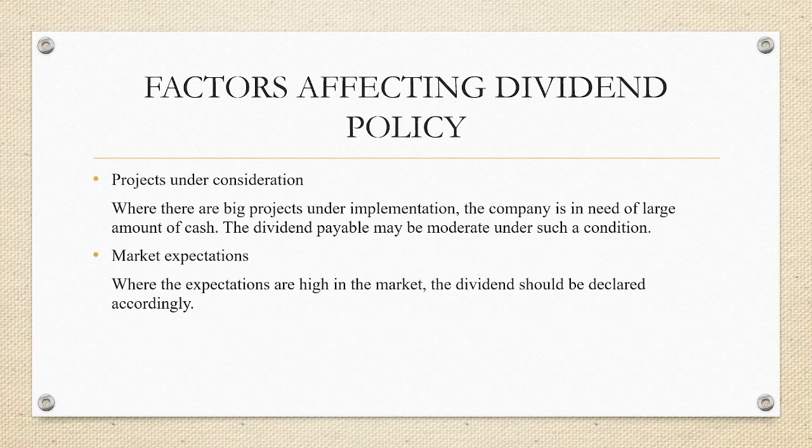The projects under consideration. When there are big projects under consideration of the business firm, the company will require a huge amount of cash. In such a case, the dividend payable will be very less. That is, the dividend payable may be moderate under such a condition when the company has different projects under consideration. The market expectation is another aspect which affects the dividend policy. Where the expectations of the investors are high in the market, the dividend should be declared accordingly. Otherwise, it will affect the market price.